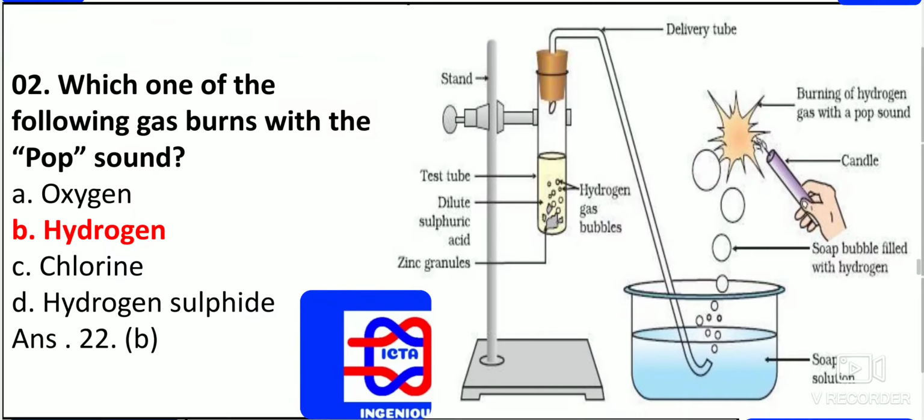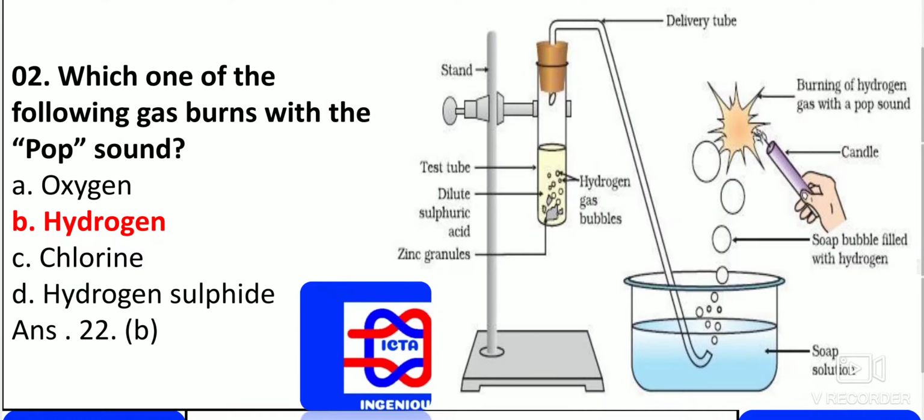Next we have, which one of the following gases burns with a pop sound? We know that whenever we do this experiment, whenever hydrogen is released, it directly switches off the candle's light with a popping sound. That is very important. So the gas that burns with the popping sound is hydrogen.